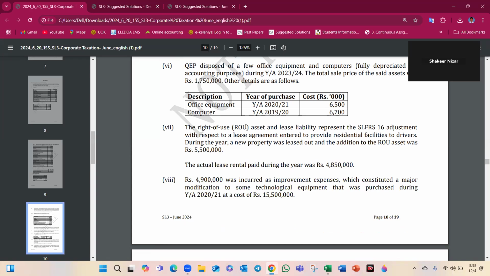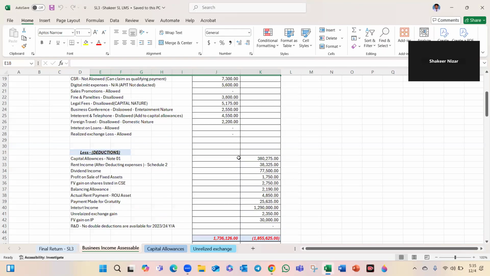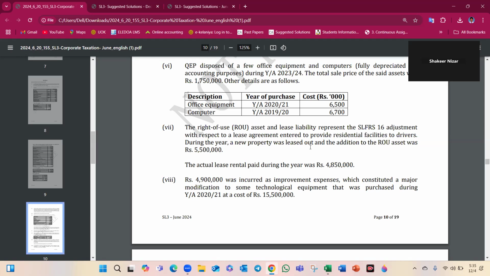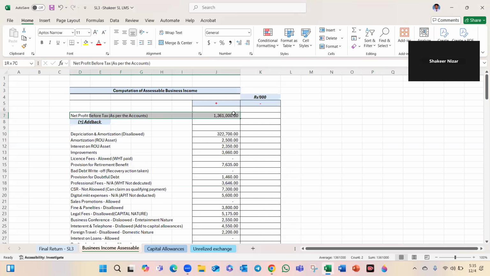Here the ROU asset and lease liability represent the SLFRS adjustment during the new property lease. In addition to the ROU asset, the actual lease rental paid is satisfied. Actual rent payment we can deduct. You can see. So we discussed, starting from net profit before tax, depreciation and amortization you want to add back, license fees allowed, provision for retirement benefit you want to add back.